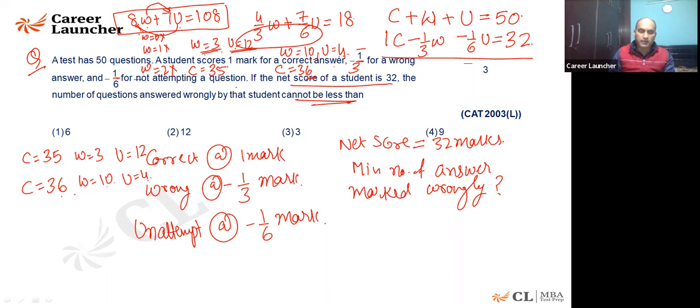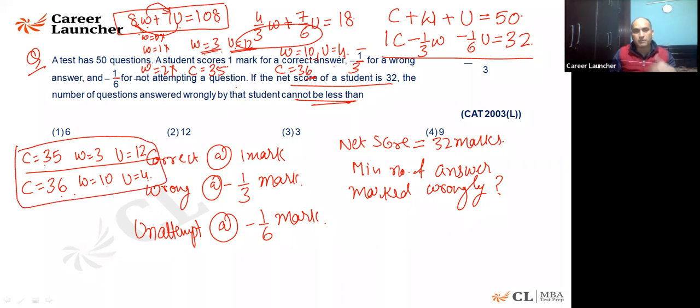So minus 12 by 3 is minus 4, so you will get the answer 32. This is minus 1/3 times 10 and this is 1/6 times 4, minus 2/3. So that will give you the score of 32. So both of these are probable solutions. But in the question, it is asked what is the minimum number of wrong answers that you can attempt here. So I'll say this is the only answer.